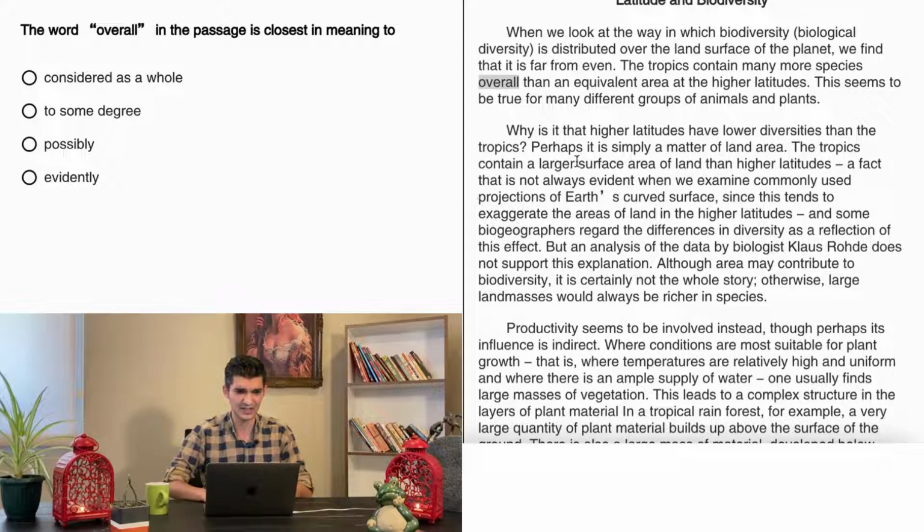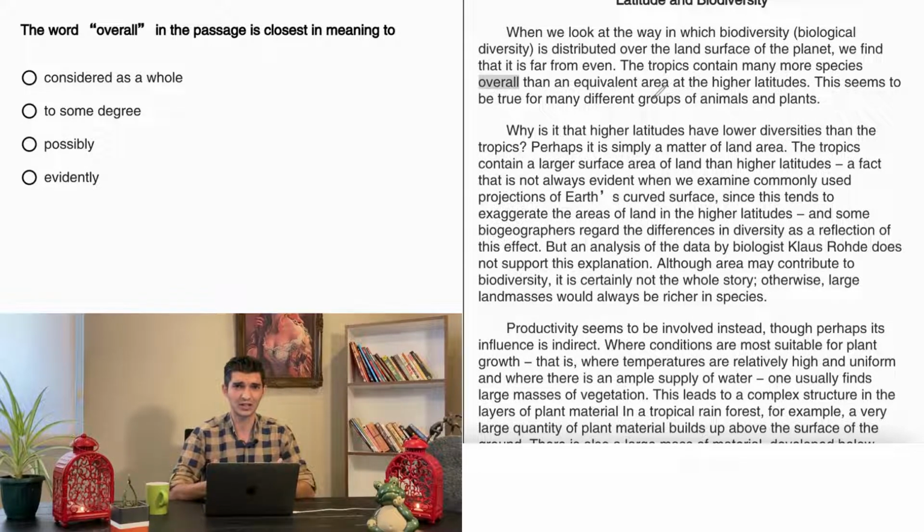Question number 16, the word overall in the passage is close in meaning to what? Again, this is a vocabulary question. And the strategy that we have is we go to the passage, to the given paragraph, to the highlighted word, read one sentence before and after that one, try to guess about that, and the nearest choice to our guess is going to be the right answer that we have. So let's read paragraph 1, explain it a little bit, actively read it. It says, when we look at the way in which biodiversity, biological diversity, is distributed over the land surface of the planet, we find that it's far from even.